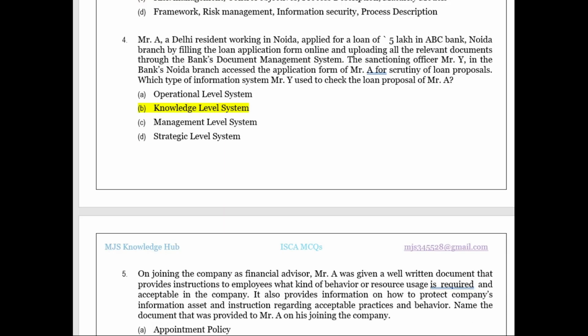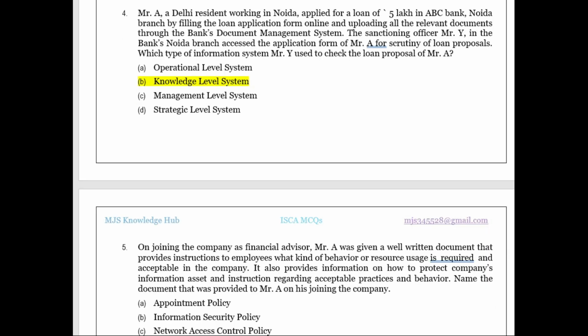You may still have a doubt: why knowledge level system? If you remember the concept of chapter number 2, the knowledge level system has office automation system, electronic document management system, electronic message communication system, teleconferencing and video conferencing. So here the loan application is uploaded by the applicant and it is reviewed by the bank employee. So it is going into the document management system where the person can access it. That is the reason the knowledge level system will be the right answer.